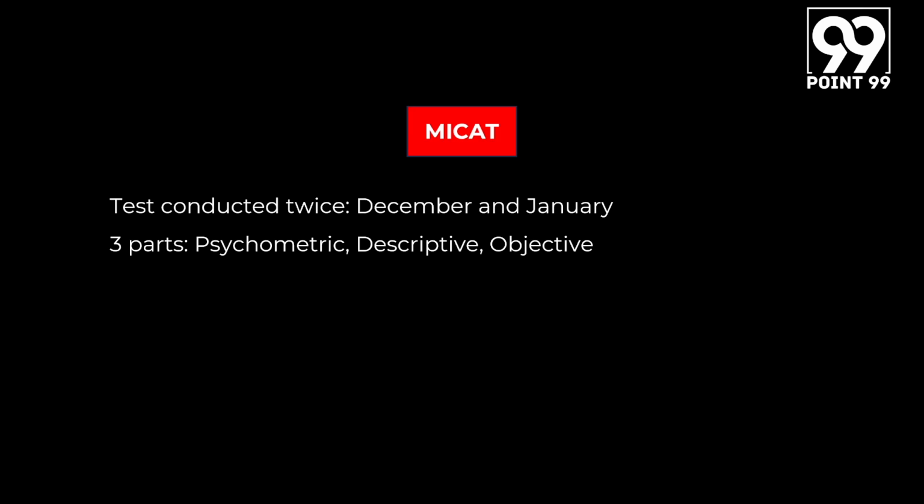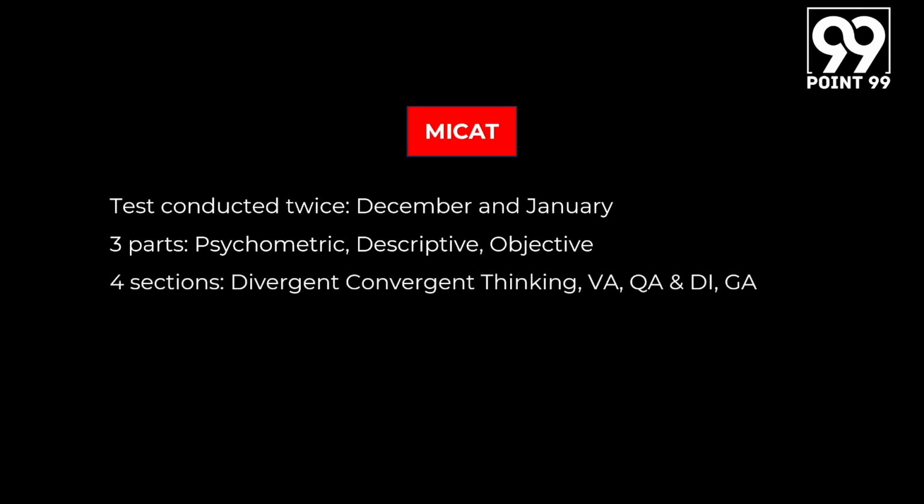In terms of the descriptive part, you will have to write arguments for a topic, against a topic, you will have to summarize your responses, and you will also have to write a story based on 4 pictures that will be given to you. The third part is the objective part, which consists of 4 sections: divergent convergent thinking, verbal ability, QA and DI, and general awareness.